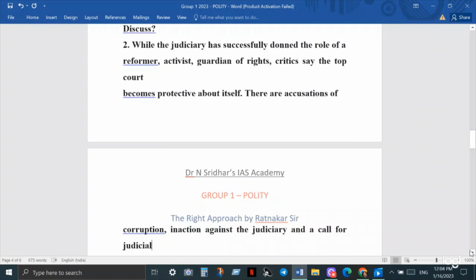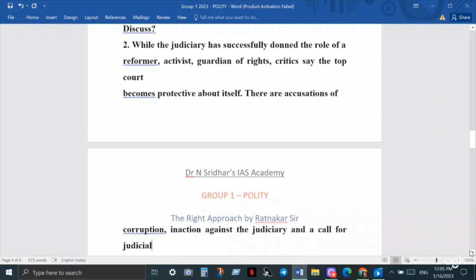Examine the tussle between the government, or the executive, and the judiciary regarding the appointment of judges and suggest a way forward. If you observe, earlier it was only the government that used to appoint the judges whomever they wanted, until 1993. After 1993, it is the judges, that is the Supreme Court Collegium, that appoints the judges of the Supreme Court and High Courts.